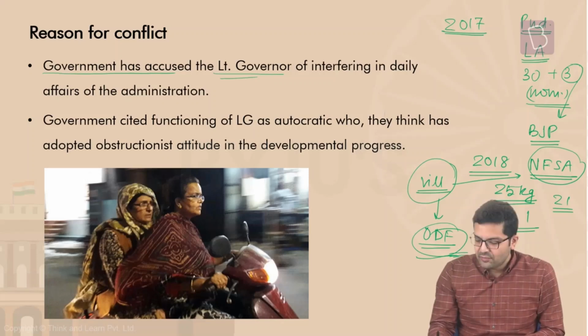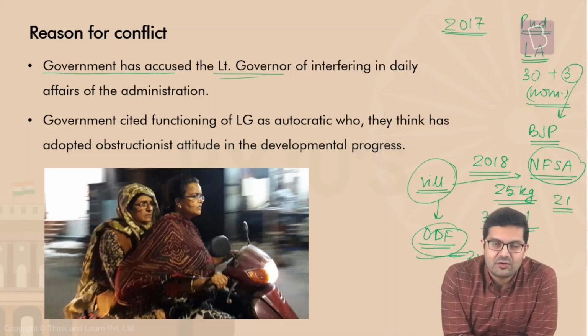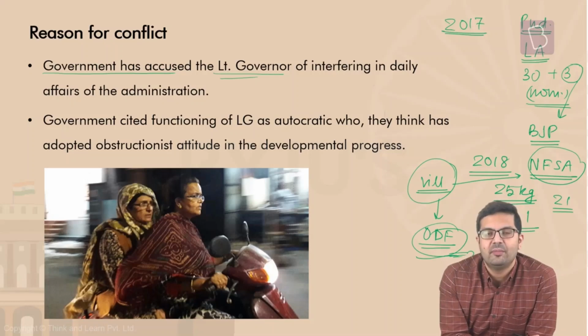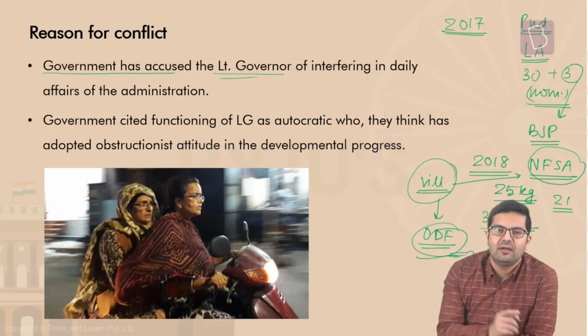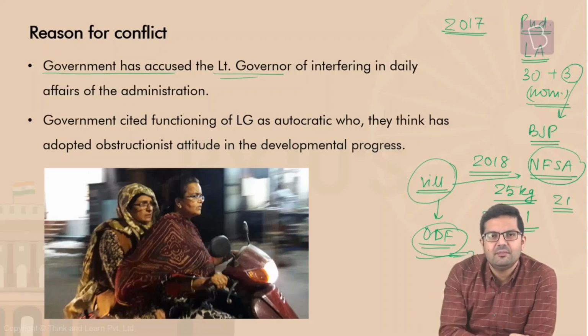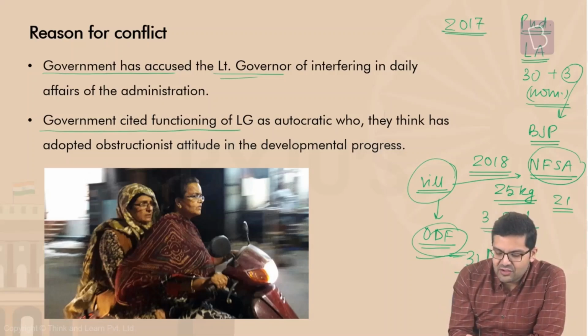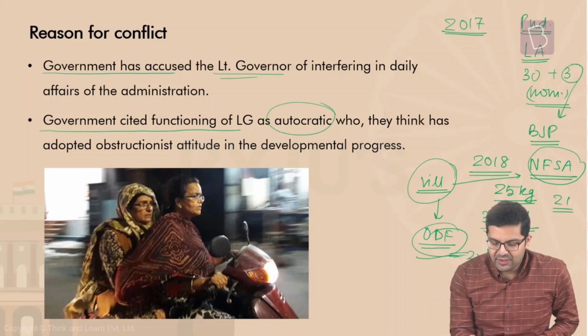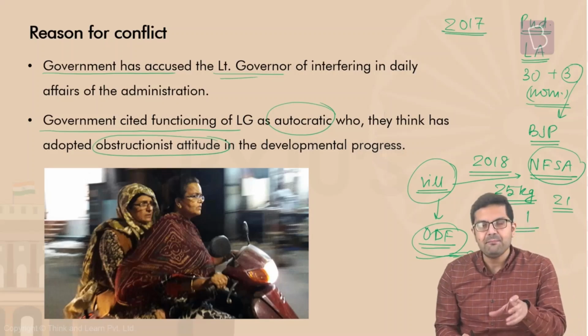Then last year, if you remember, on the 31st of December 2020, Kiran Bedi issued an order saying that amidst the entire pandemic going on, please do not celebrate New Year. Do it in your house. Again, the government had to step in and said that don't worry, you are free to celebrate New Year as per your wishes. So there have been constant tussles between the CM, the government, and the LG. The government has cited the functioning of the LG as autocratic, and they feel that the LG has adopted an obstructionist attitude, creating impediments in developmental progress.